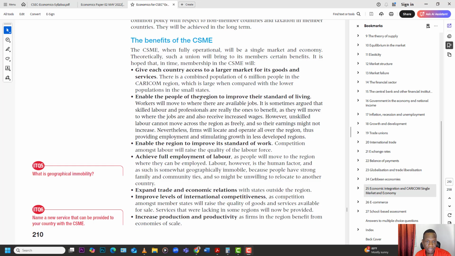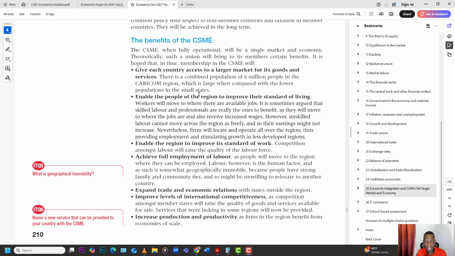Give a country access to a larger market for goods and services. Let's say all the Caribbean come together as one, all of us totally economically integrated. That means if I'm a businessman here in my country, now I can think about selling products, goods, and services to the wider region without any kind of barriers or issues. So the advantage here is that you are creating a larger market for your goods and services.